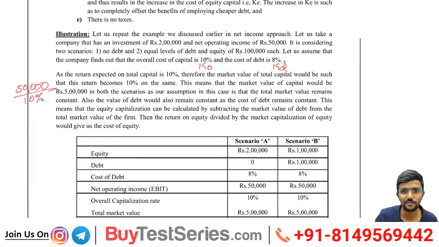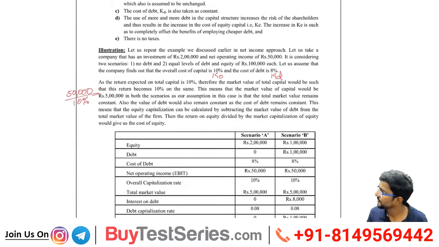Okay, don't worry about the working. Any confusion in this? You can write this. How did I get 5 lakh there? You can mention there 50,000 divided by 10%. What is 50,000? EBIT. What is 10%? Overall cost of capital. Done? Simple, logical, everything logical.